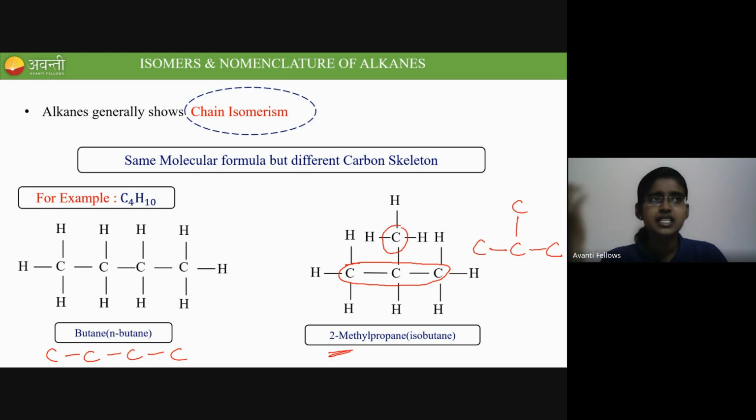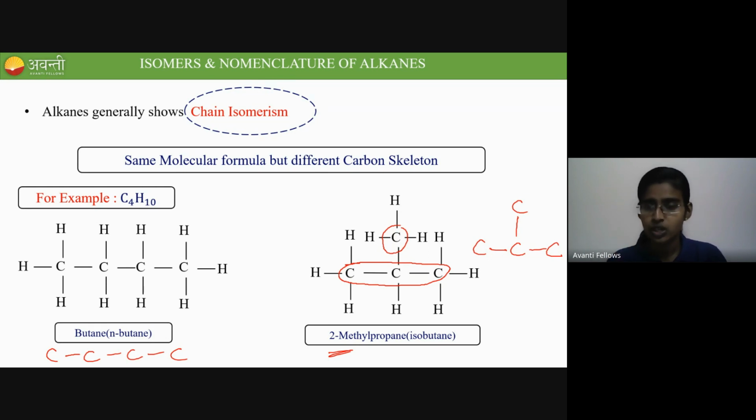In the exam, they will give you one formula and ask how many chain isomers are possible for this particular formula, or which among the following is the isomeric pair of the given compound. Questions like this you may get in your JEE and NEET exams. The given compound is an example of dash isomerism. Got it? So it is an example of chain isomerism. Butane and 2-methylpropane are examples of dash isomerism.